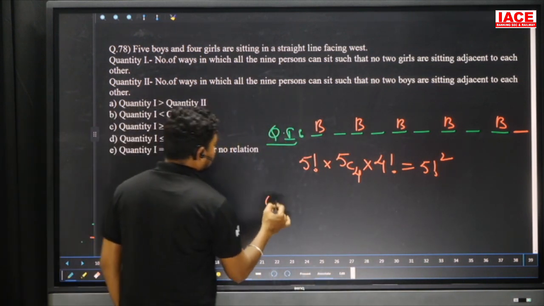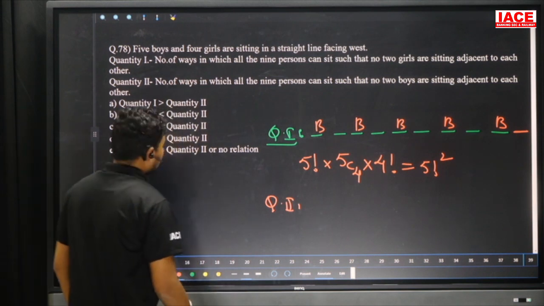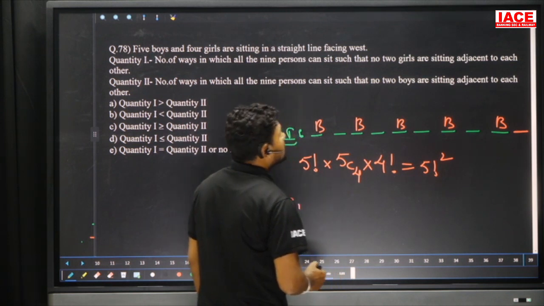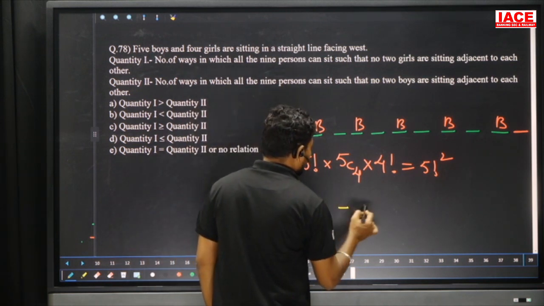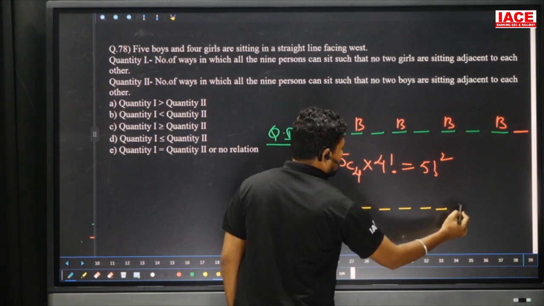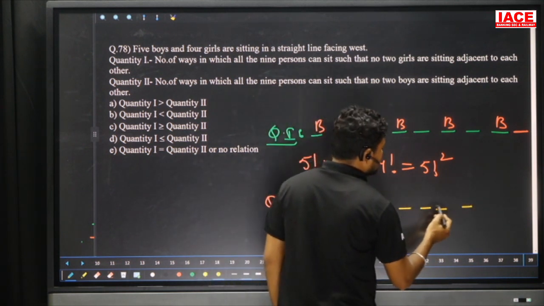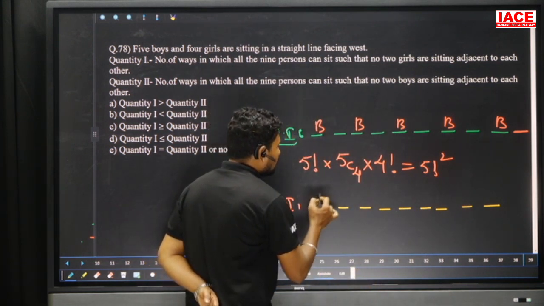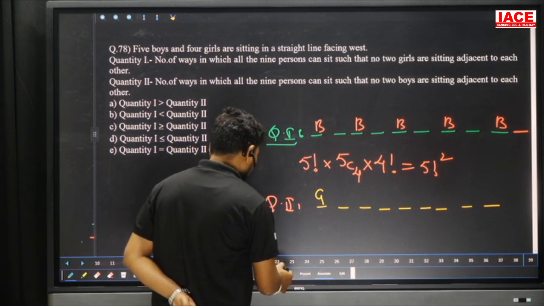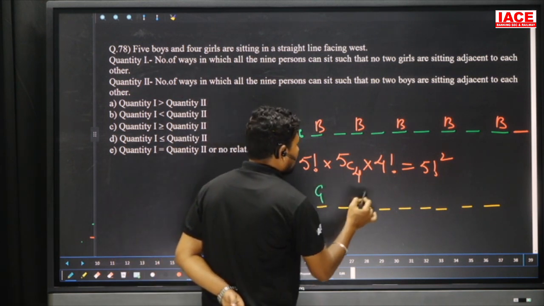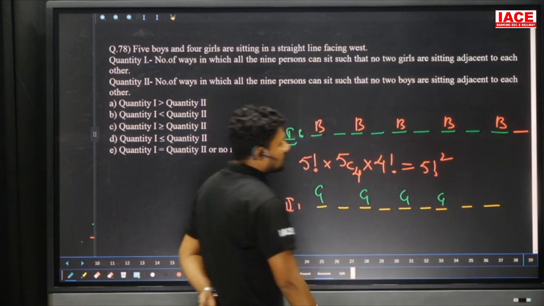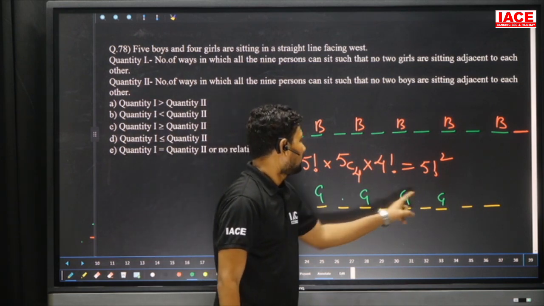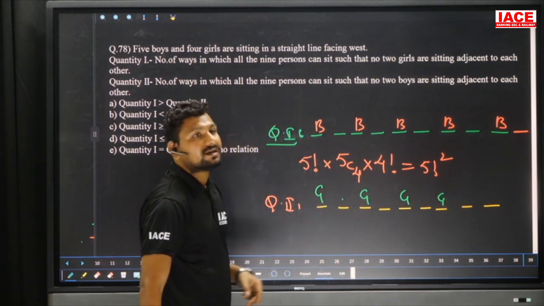Coming to quantity 2: number of ways in which all the 9 people can sit such that no two boys are sitting adjacent to each other. So 1, 2, 3, 4, 5, 6, 7, 8, 9. Here first of all I can arrange the girls. Here the girl, here the girl, here the girl, here the girl. Now you can arrange the boys. One boy, second boy, third boy, fourth boy, fifth boy. That means the boys would all be adjacent to each other.